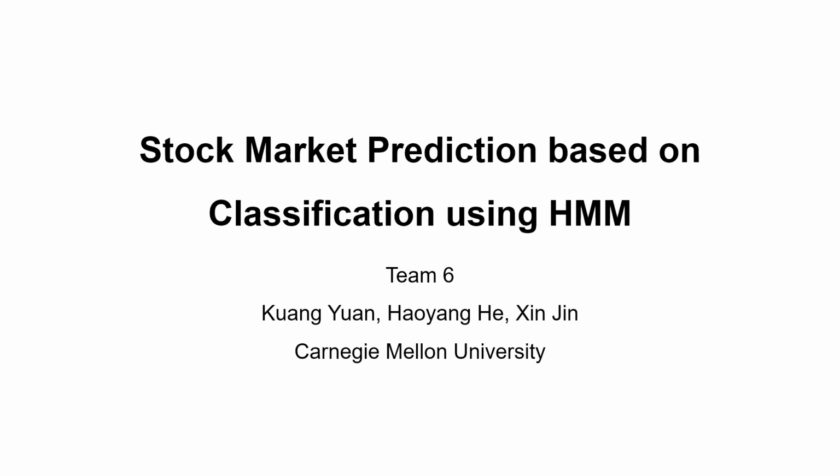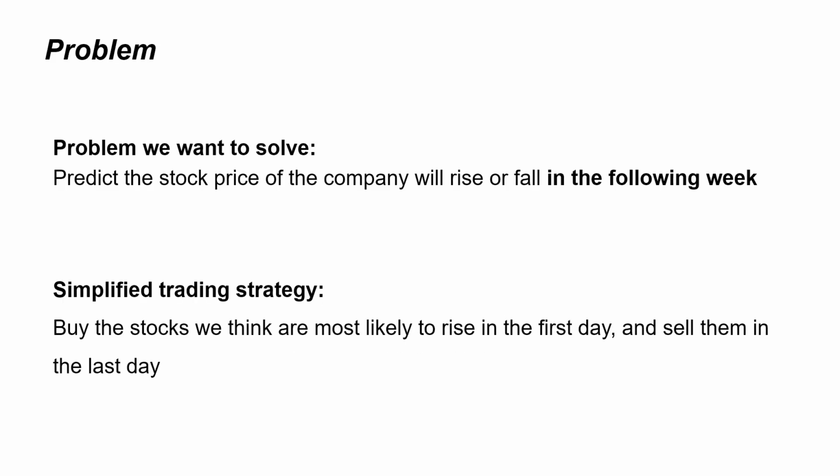I'm going to introduce our challenge project, which is stock market prediction based on classification using hidden Markov models. Basically, we want to solve the problem of predicting the stock price of certain companies, whether they will rise or fall in the following week based on historical data. Using the prediction value, we can develop a simplified trading strategy: buy the stocks we think are most likely to rise on the first day and sell all of the stock on the last day.